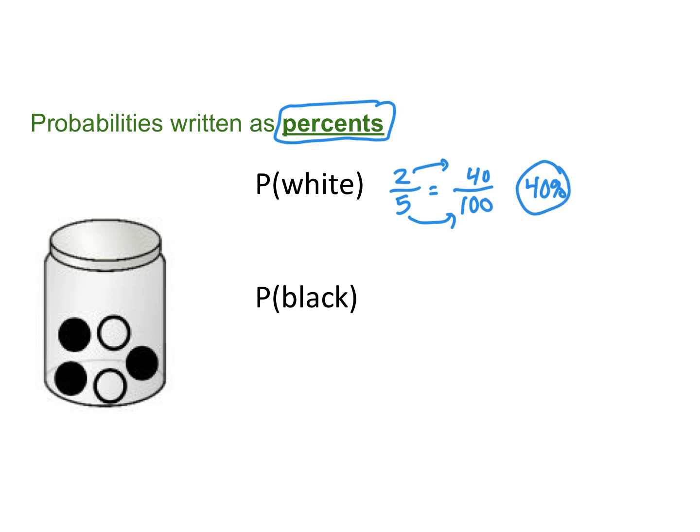And the probability of black, well, there's 3 black ones out of a total of 5. Again, I want it out of 100 because that's what percents are. Again, I'm going to multiply times 20 and multiply times 20, and that is 60%. These two are complements of each other because the two things together add up to 100%.